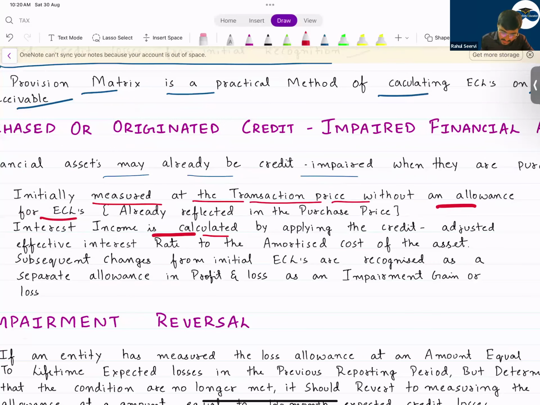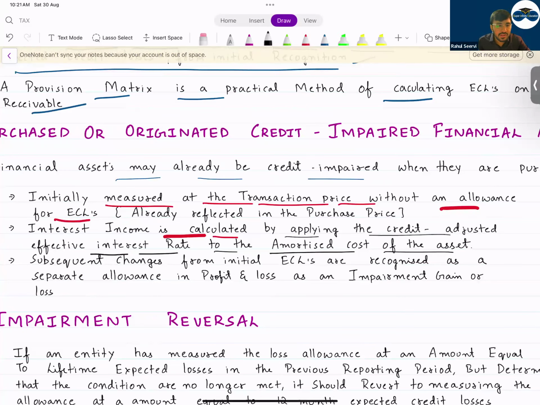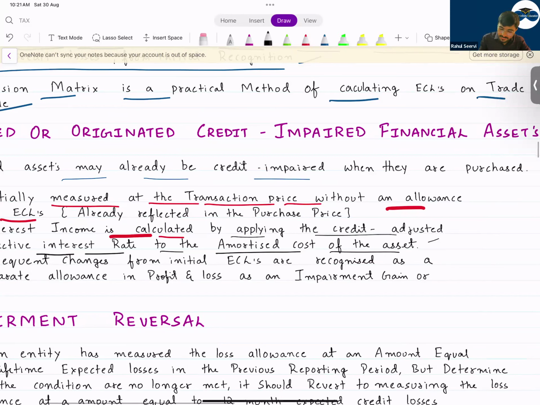Interest income is calculated by applying the credit adjusted effective rate to the amortized cost of the asset. So how will you record the interest income? On what basis? You will record the interest income not on the EIR rate. It is based on the credit adjusted effective interest rate. This will be given in the question. So write down this point. If you write down this, 1 mark, 1 mark and 1 mark, if the question comes for 6 to 8 marks.